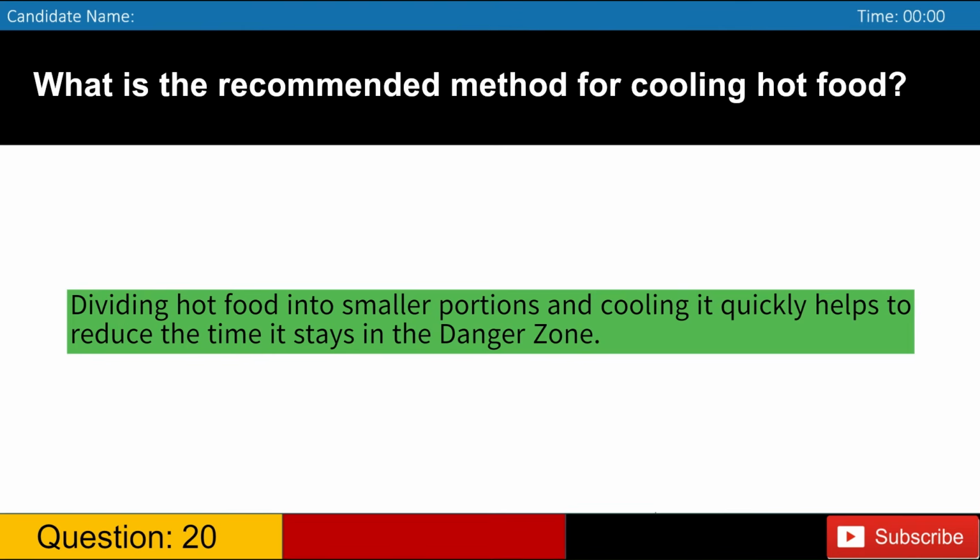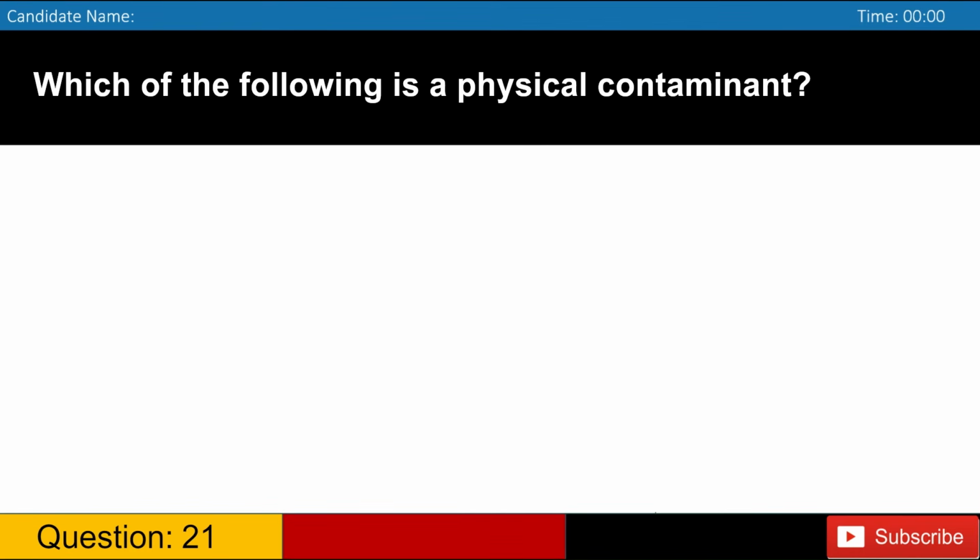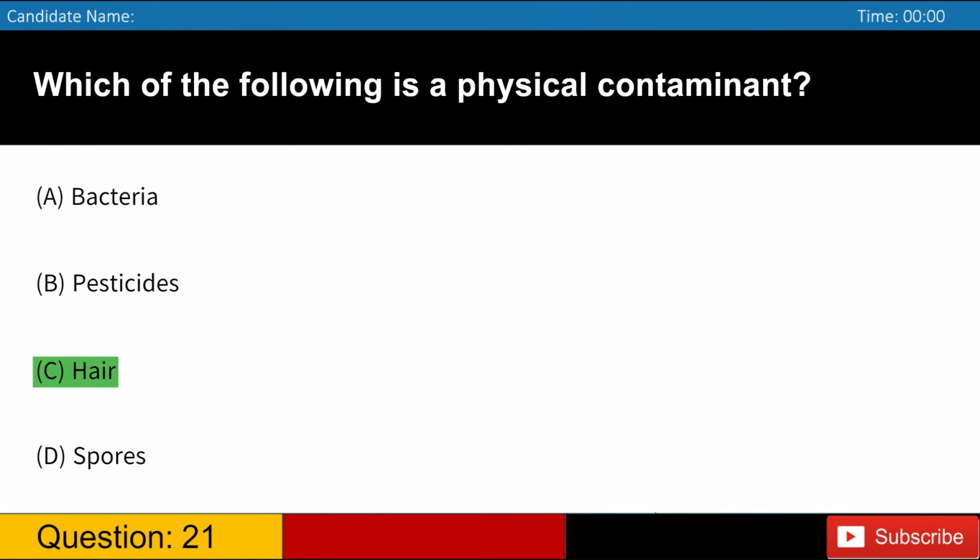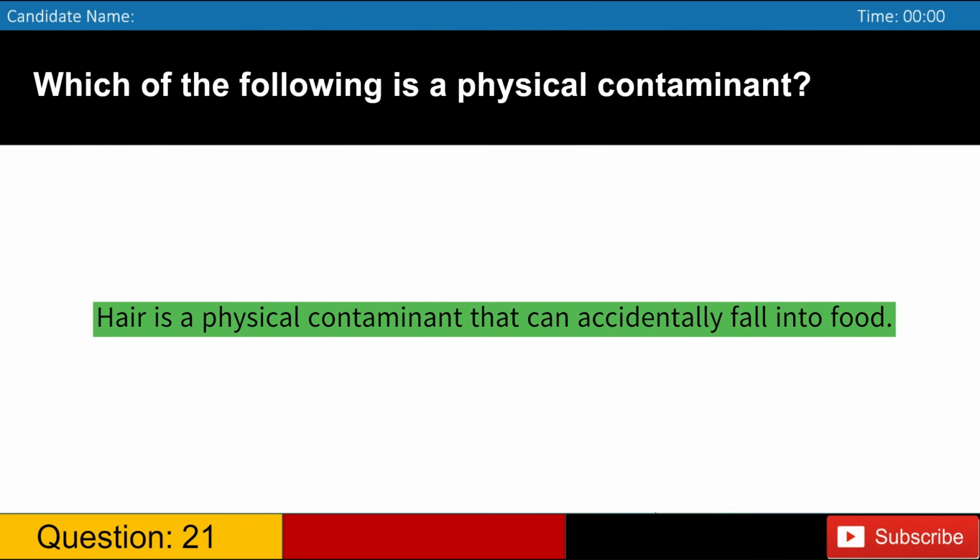Which of the following is a physical contaminant? A. Bacteria. B. Pesticides. C. Hair. D. Spores. Answer, C. Hair is a physical contaminant that can accidentally fall into food.